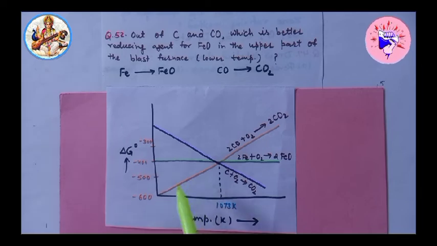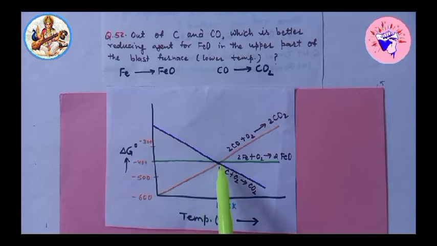I repeat, at low temperature, below 1073 Kelvin, carbon monoxide is a better reducing agent than carbon.